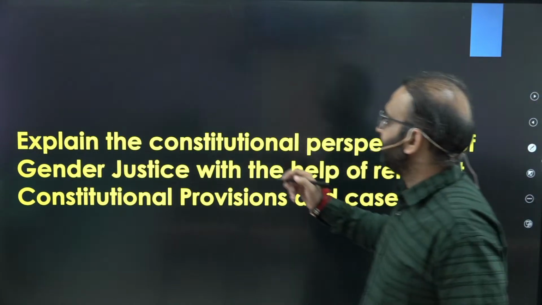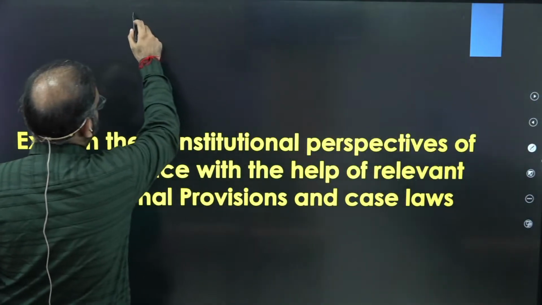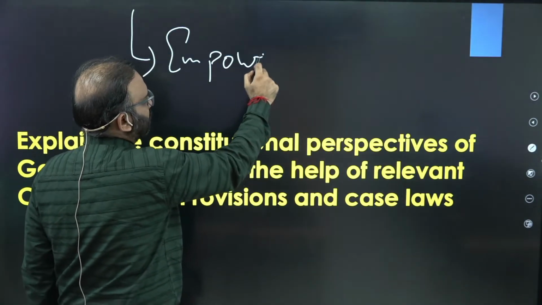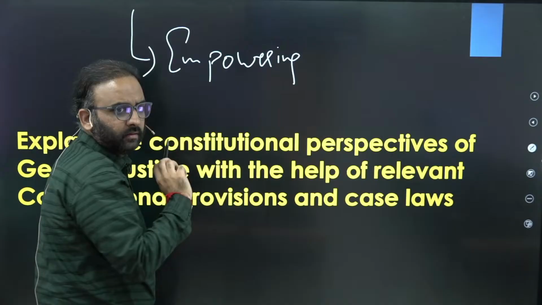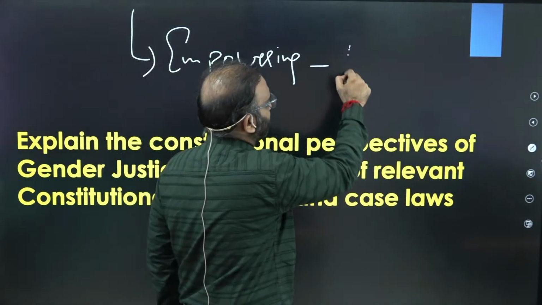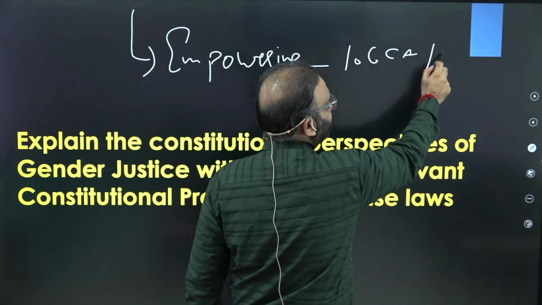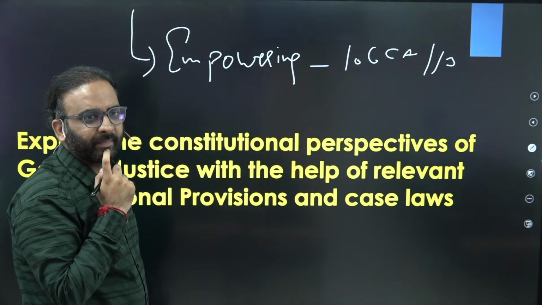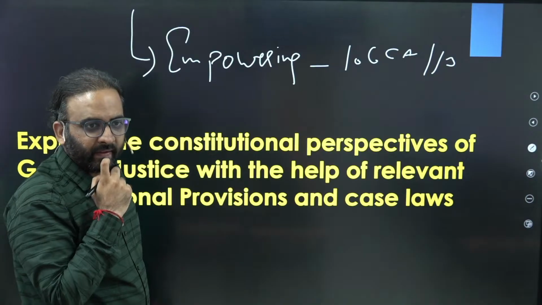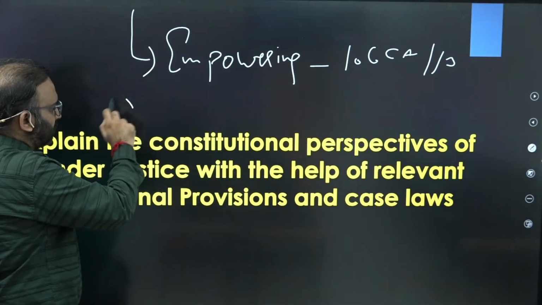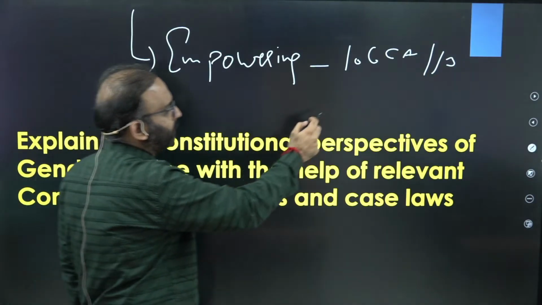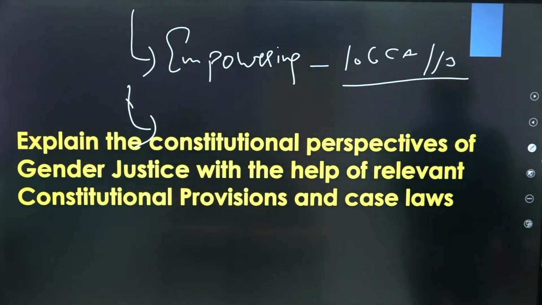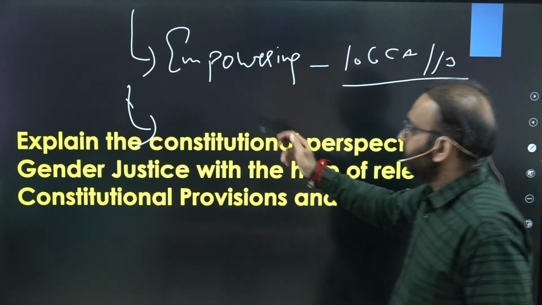See, constitutional protective is, for example, you can talk about empowering provisions, right? For example, the recent 106th Constitutional Amendment Act, one-third seats reservation for women in state legislature and parliament. You get the point? Then, or you can talk about one-third seats reservation by the 73rd and 74th Constitutional Amendment Act, right? Second, you can talk about